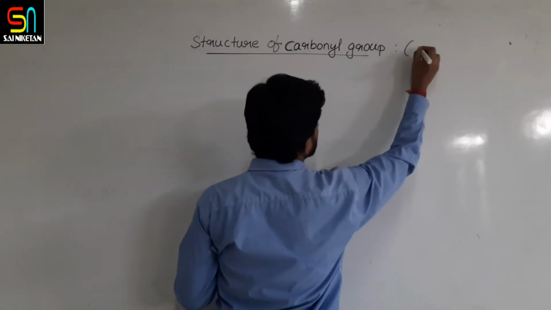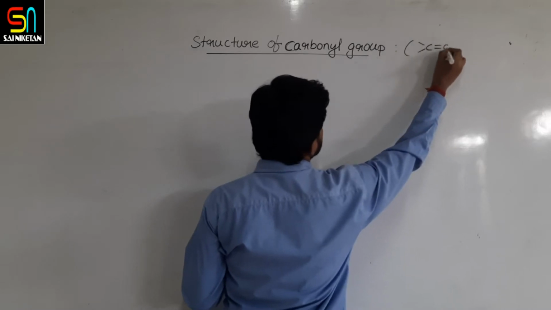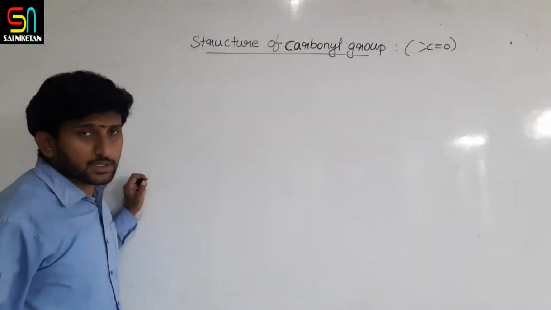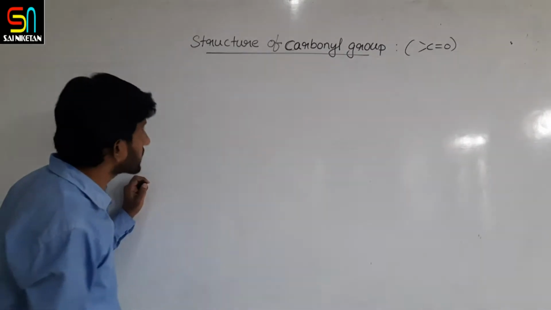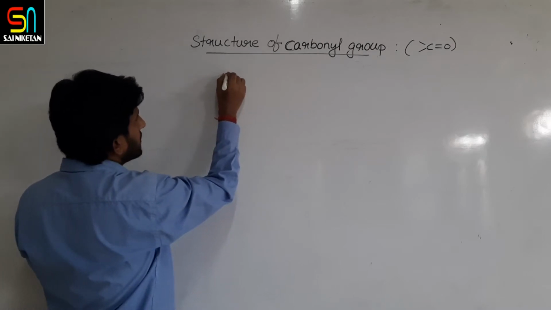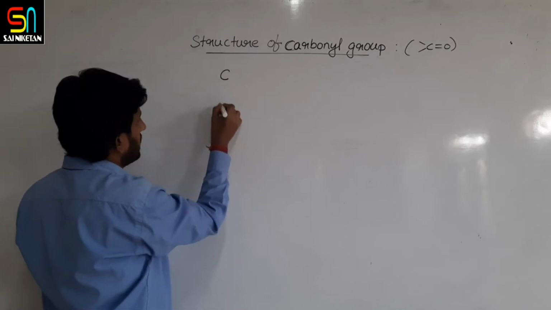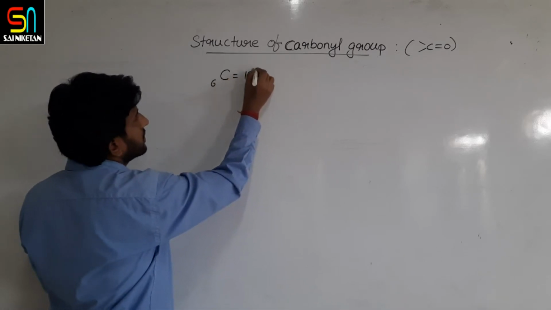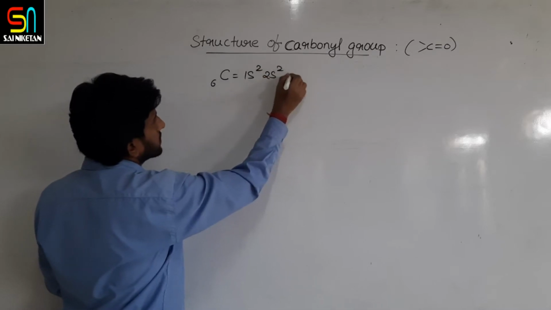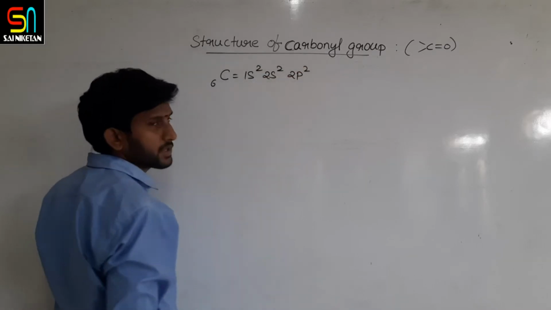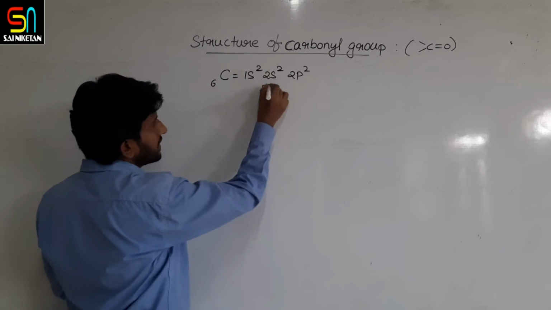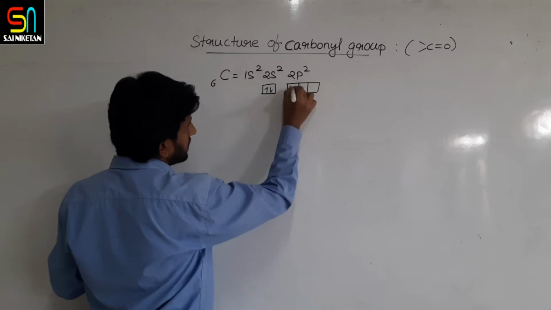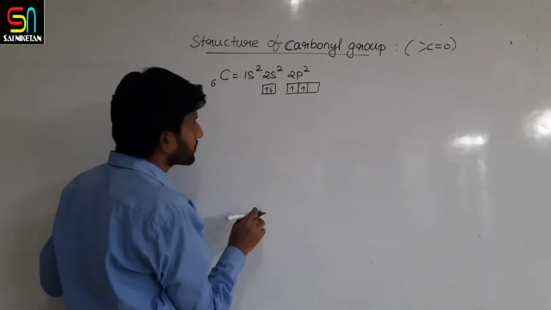Carbonyl group means this one. Now coming to the structure of the carbonyl group, it contains a carbon atom and an oxygen atom. Carbon has atomic number 6, 1s2 2s2 2p2, right? So 2 electrons in s and 2 electrons in px, py and so on.